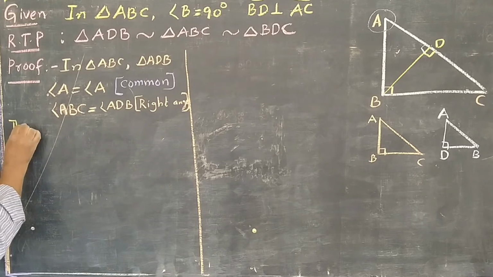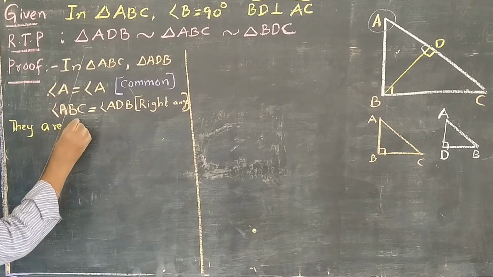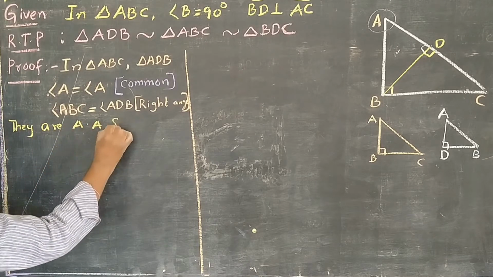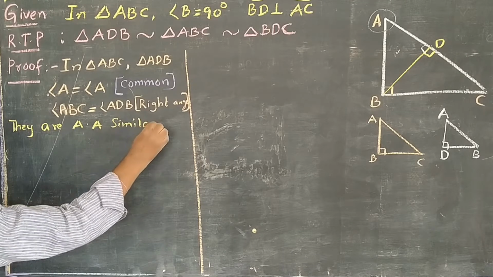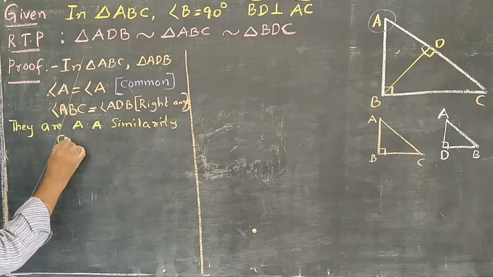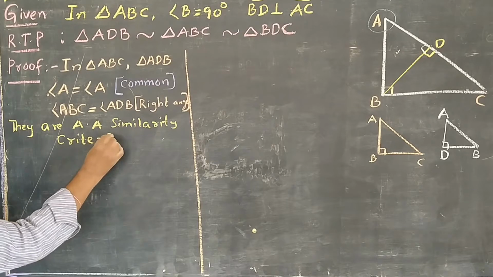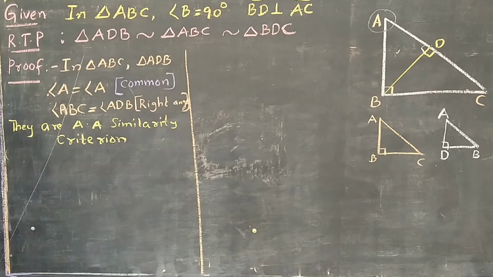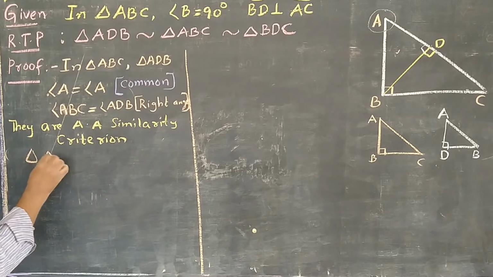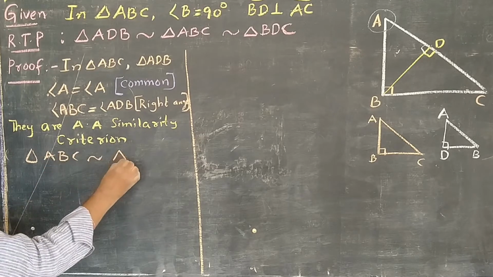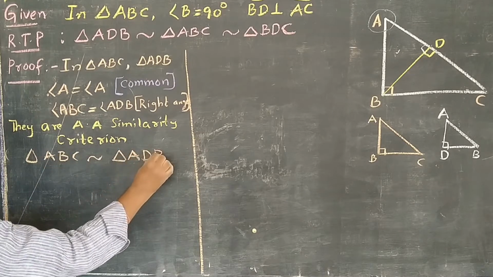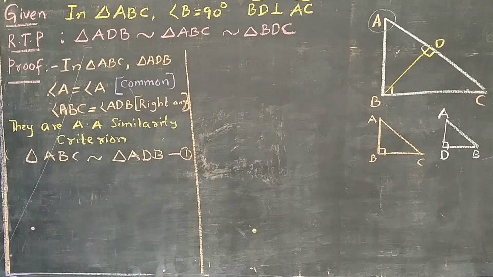So these two triangles satisfy the AA similarity criteria. Okay, very simply. So triangle ABC is similar to triangle ADB. Okay, this is the first equation.